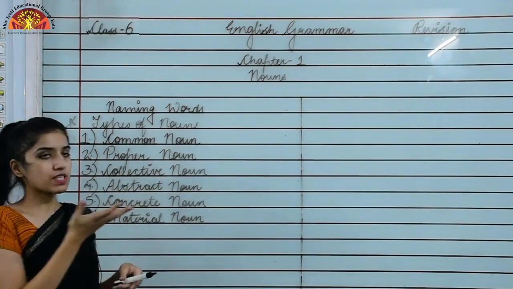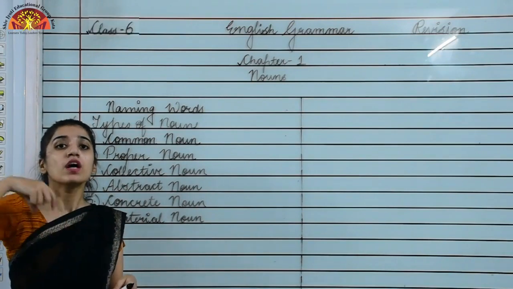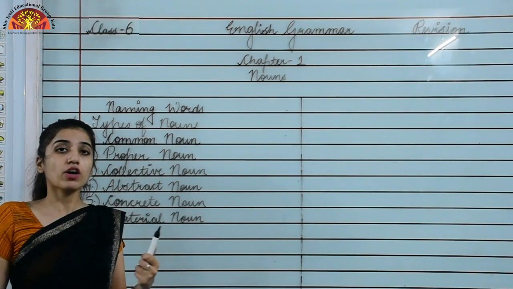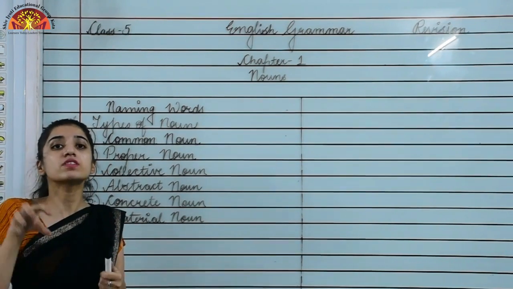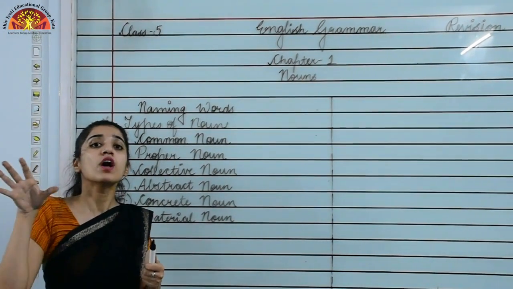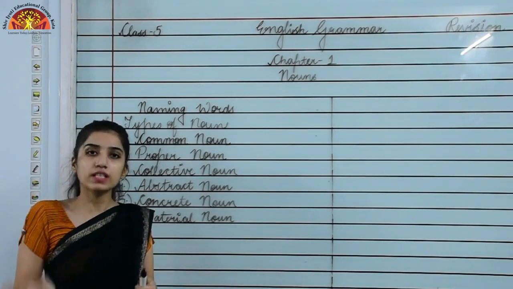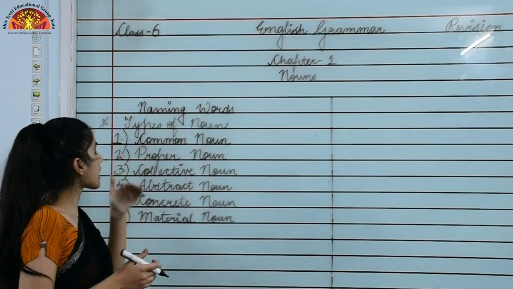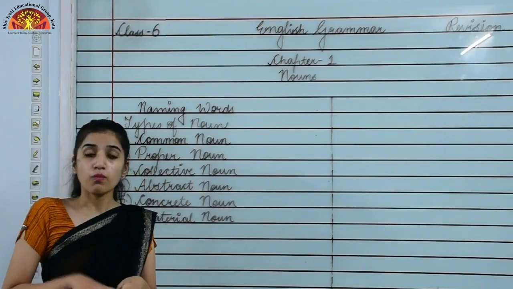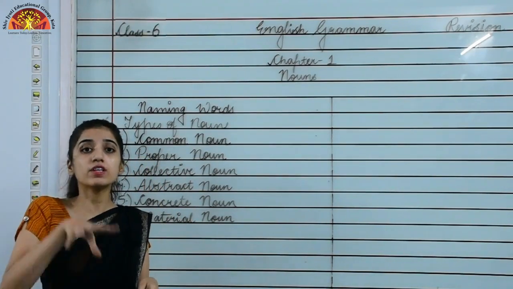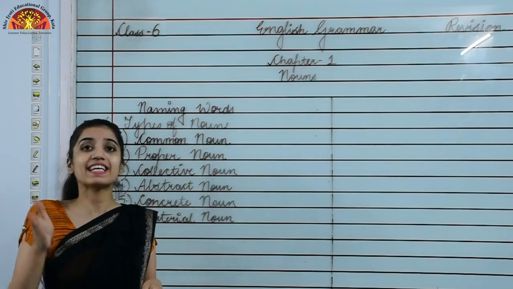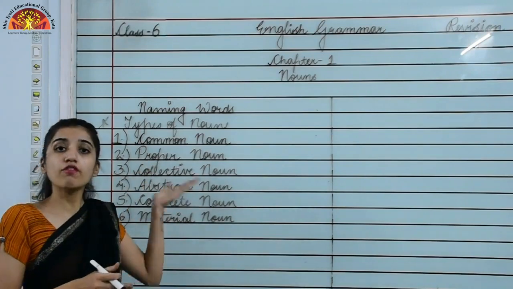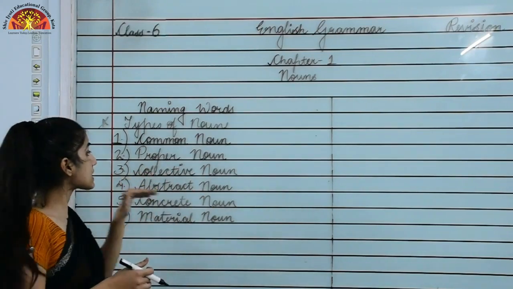The word itself is suggesting that we will talk about the name of a person, place, animal or thing commonly, when we are not specifically saying something about a particular name. That time the noun would be a common noun. Moving to the second one, that is proper noun. What is a proper noun? When we are particularly telling the name of a person, place, animal or thing, that time the noun would be a proper noun.